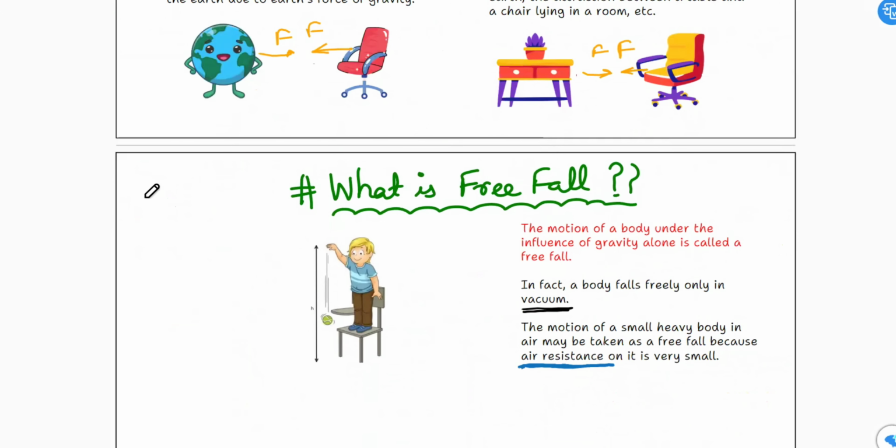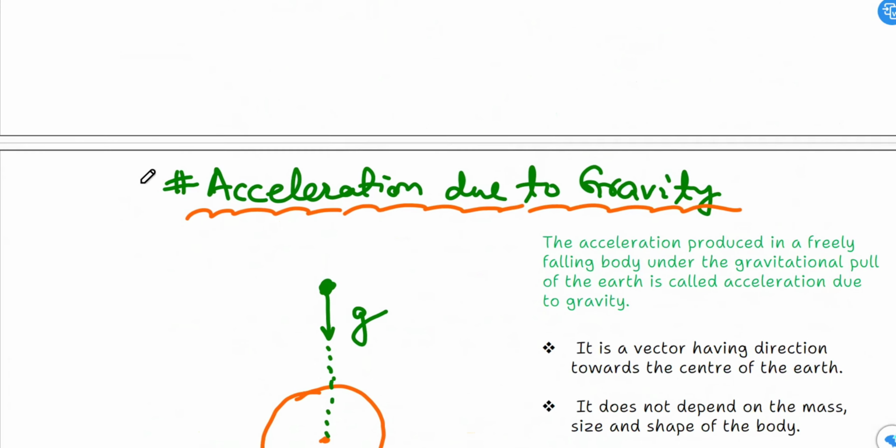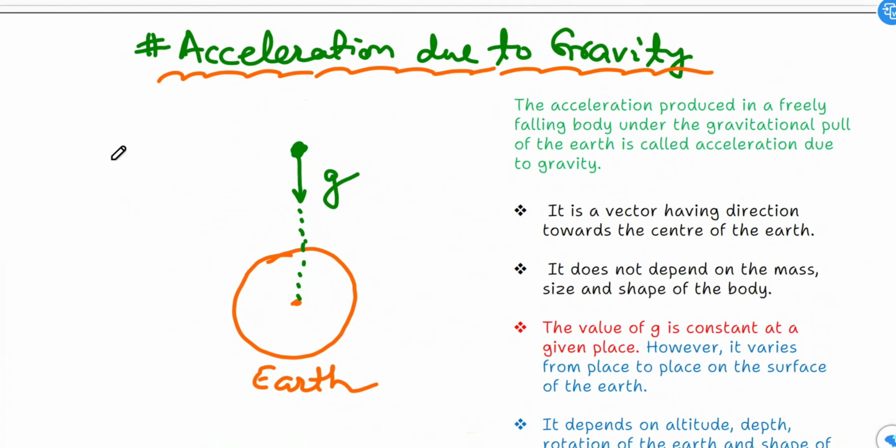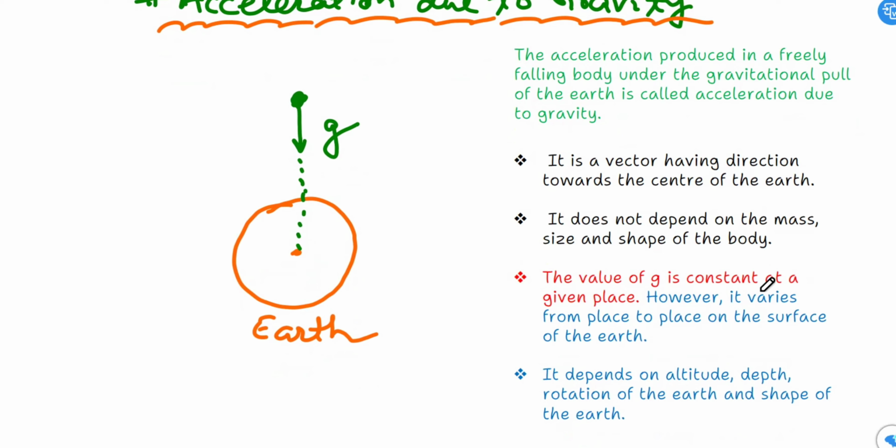Now, next one is the acceleration due to gravity. What is the meaning of acceleration? Rate of change of velocity. Now, here you can refer to this diagram in which a body is attracted toward the earth due to gravity. So, the acceleration produced in a freely falling body under the gravitational pull of the earth is called acceleration due to gravity.